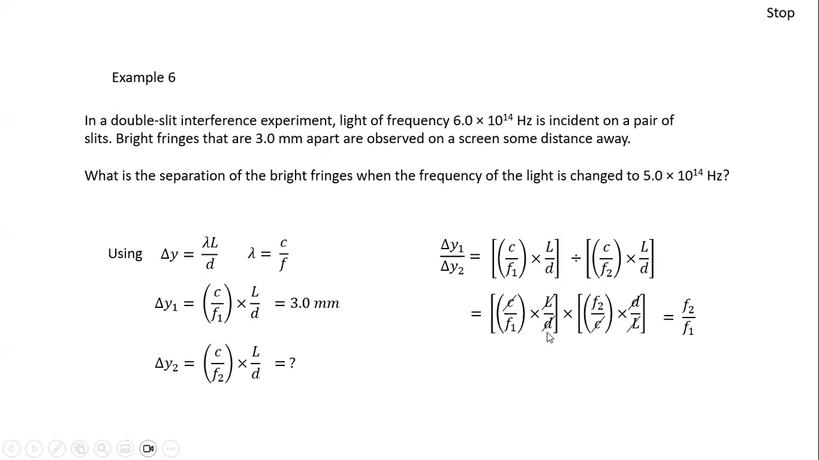So what we get now is the ratio of the fringe separation equals the ratio of frequency. Since we know delta y1, which is 3 millimeter, we can use this ratio of the frequency to find delta y2. So delta y2 will be the ratio of frequency times delta y1. So it's 3.6 millimeter.